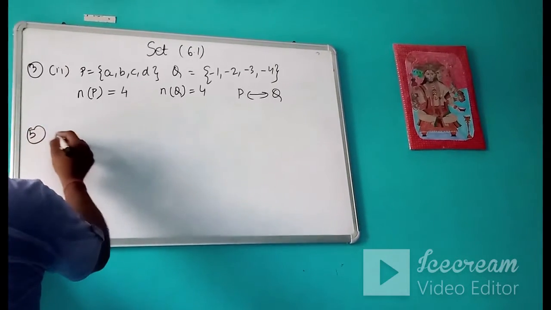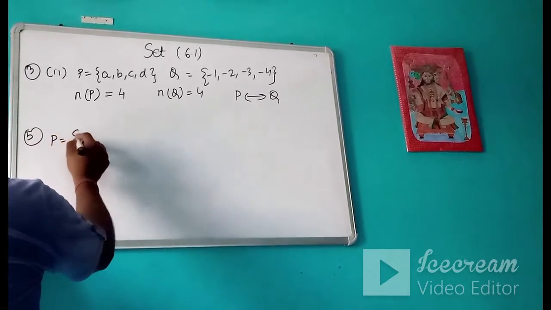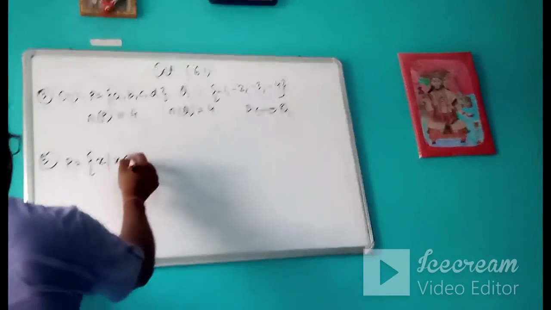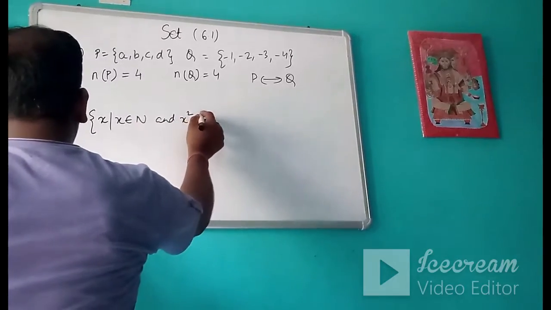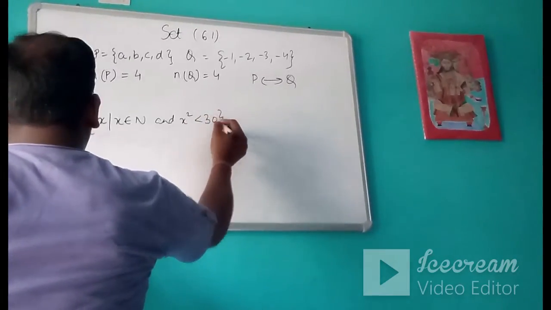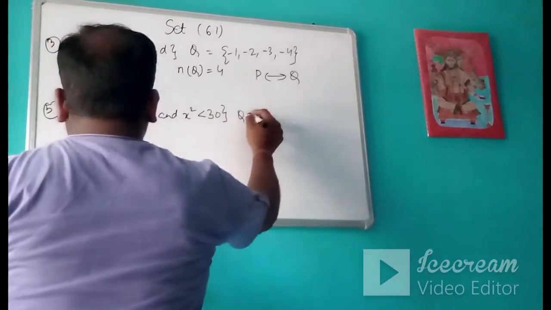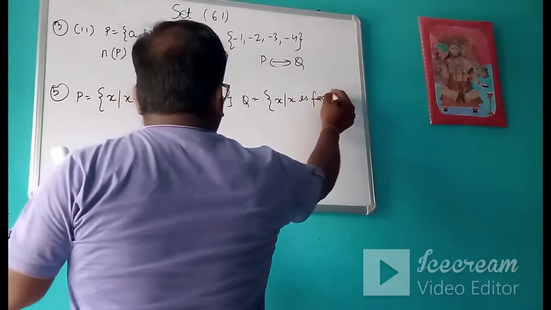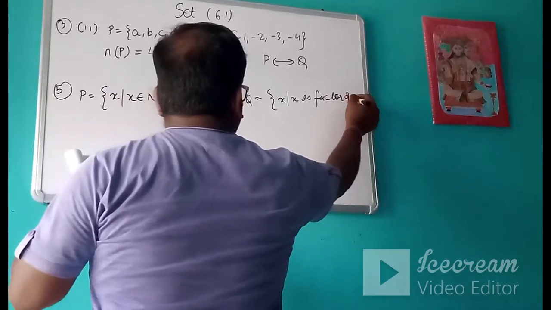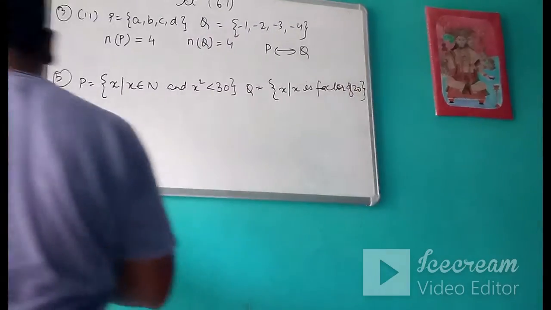Let's discuss one more question, question number 5. P is {x : x belongs to natural numbers and x square is less than 30} and Q is {x : x is a factor of 20}.